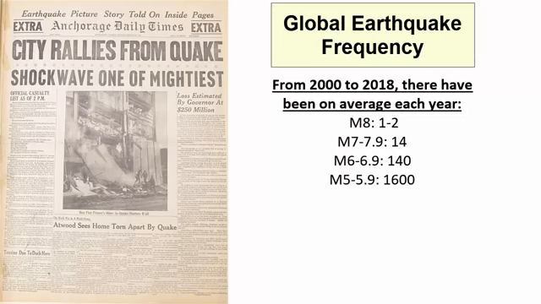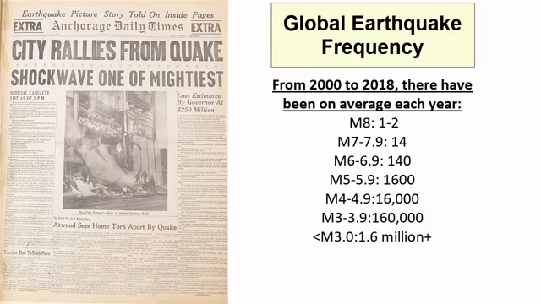You can see that the annual number seems to jump 10 times for each magnitude drop. So 4 to 4.9 would be about 16,000, 3 to 3.9, 160,000, and less than 3.0 is over 1.6 million. On any given week, 7 days, the planet will experience thousands of earthquakes, and there's bound to be one of those that makes the news.